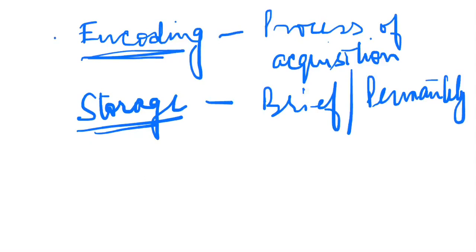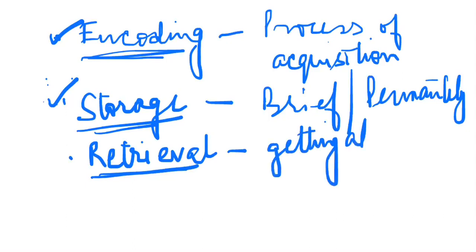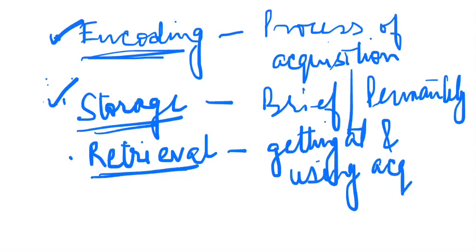Third, you have encoded, you have acquired the information, and you have stored it in different areas of the brain. In the case of explicit memory, you then need to reproduce it, right? Otherwise, what is the use of this memory? That reproduction, at the time when it is needed, is called retrieval. It is the process of getting at and using the information that is held in storage.